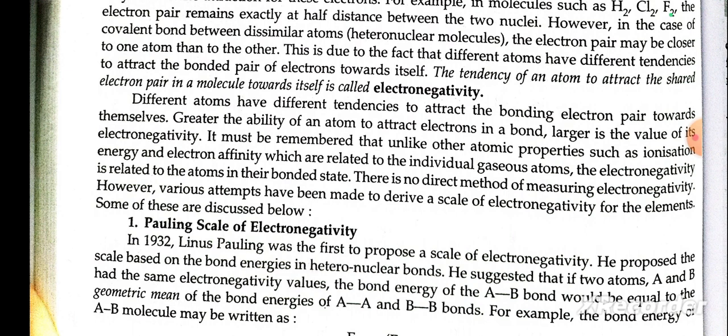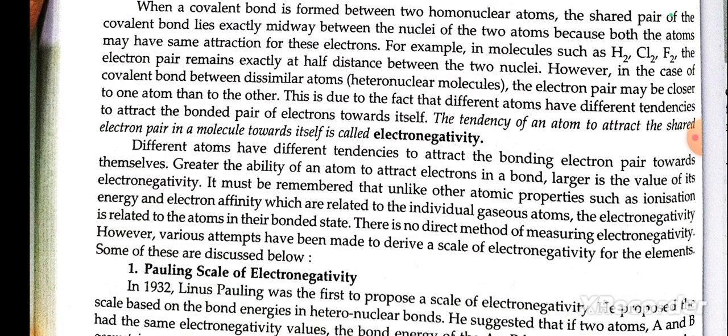This is due to the fact that different atoms have different tendencies to attract the bond pair of electrons toward themselves. The tendency of an atom to attract the shared electron pair in a molecule toward itself is electronegativity. Different atoms have different tendencies to attract the bonded pair toward themselves.